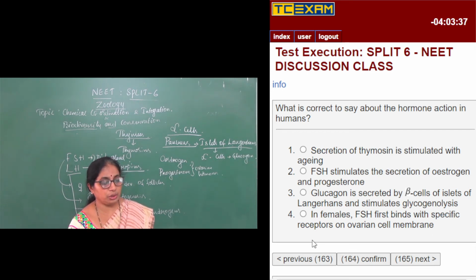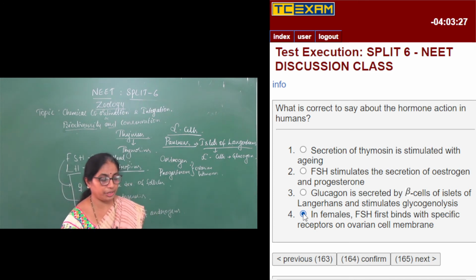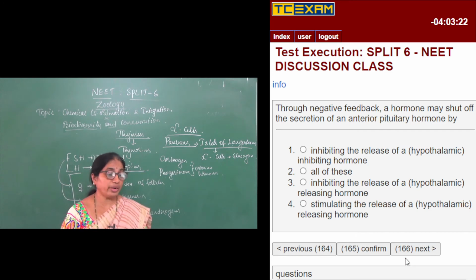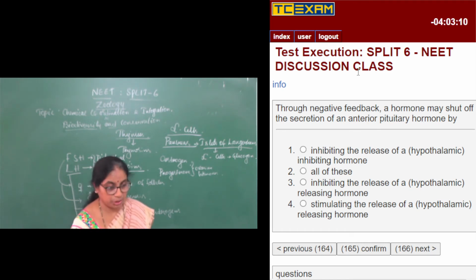So, the right answer is: in females, FSH first binds with specific receptors on the ovarian cell membrane. That is absolutely right. Next, moving on to the next question.